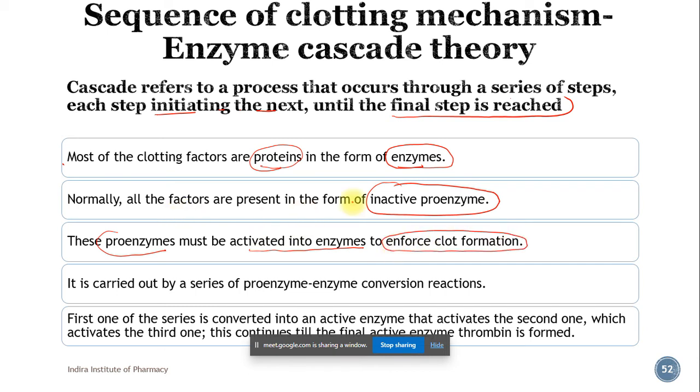It is carried out by a series of proenzyme-enzyme conversion reactions. The first one of the series is converted into an active enzyme that activates the second one, which activates the third one, and this continues till the final active enzyme, thrombin, is formed.